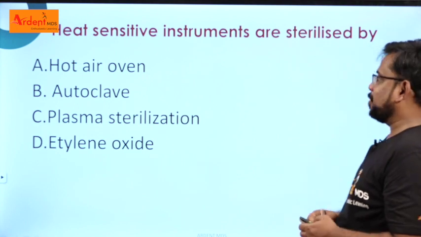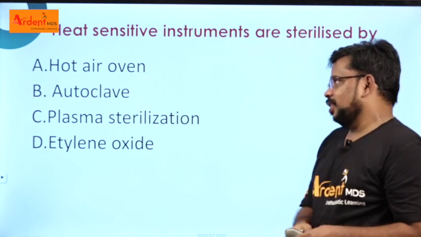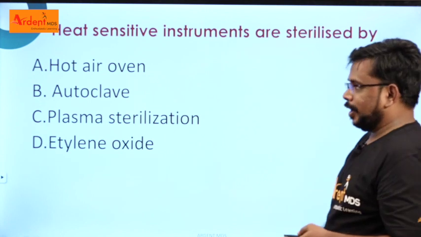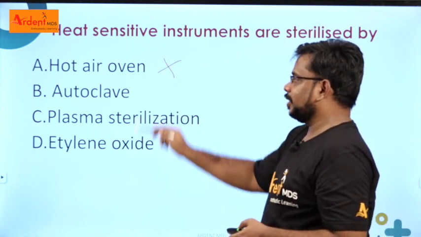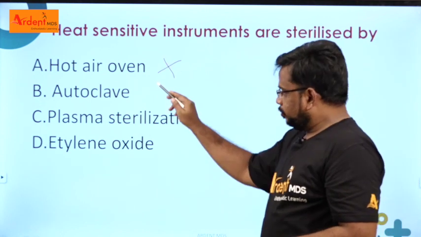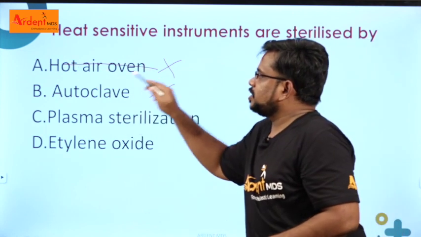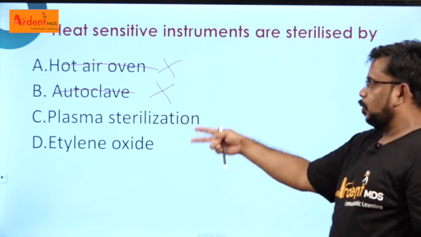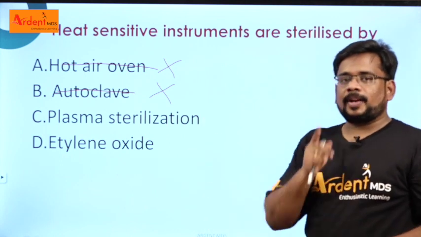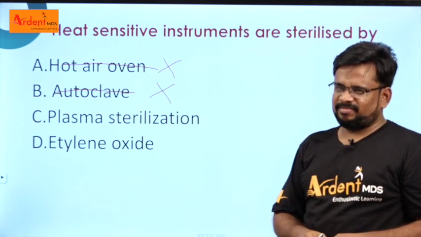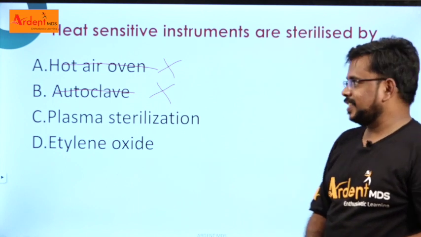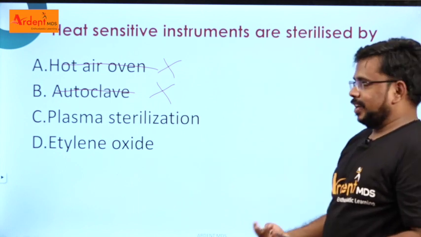Right. Again, this is one more controversial type of question. Heat sensitive instruments are sterilized by hot air oven? You cannot use it for heat sensitive instruments, right? It melts. Autoclave, it melts. So you can eliminate these two options easily, right? Now we come to two options. Either I can go for plasma sterilization or ethylene oxide. Yes, what does Panikar say? Okay, we cannot decide, right?